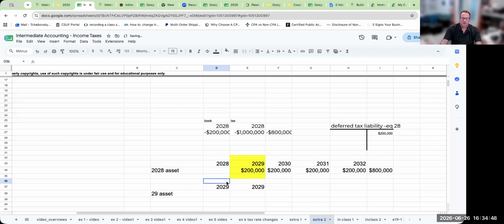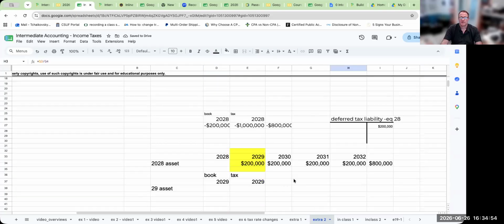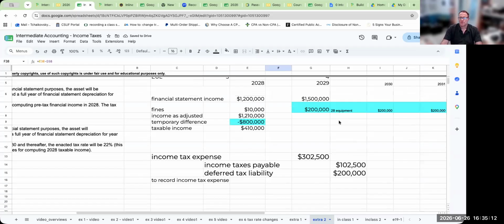So for book purposes, I took 125,000. However, for tax purposes, I went through and took the full amount of 500,000. So there is now a difference here of 375,000. So this again is going to be a temporary difference.